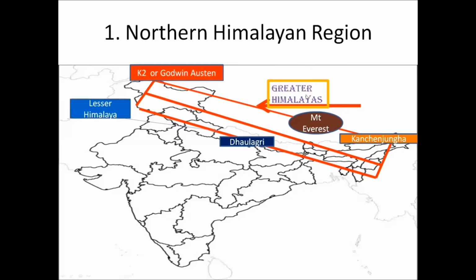It is the loftiest range. Loftiest means the highest range among the Himalayas, wherein there are more than 40 peaks which exceed a height of 7,000 meters. Most famous among them is Mount Everest. The height of it is 8,848 meters, and it is on the Nepal-China border and is also known as Sagarmatha in Tibet. Another famous peak is Godwin Austen. The height of it is about 8,611 meters, which is the highest peak of India.